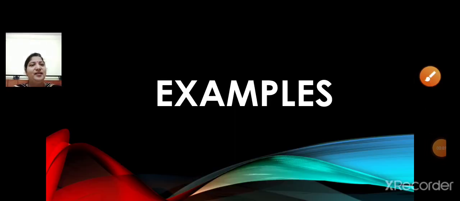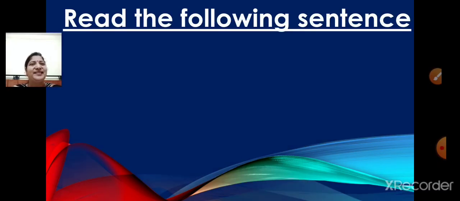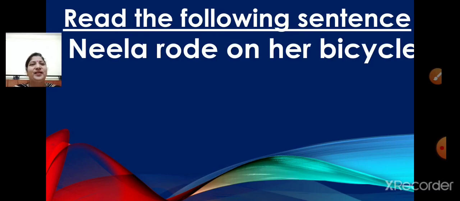Now children, let us go through some examples. Read the following sentence. Neela rode on her bicycle. Now children, about whom is this sentence? Yes, you are right. This sentence is about Neela.